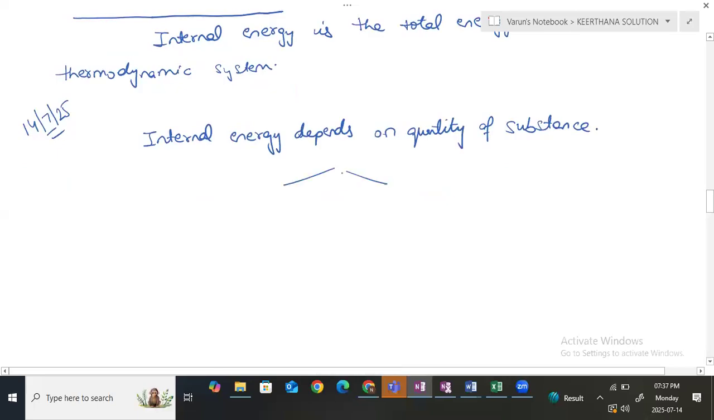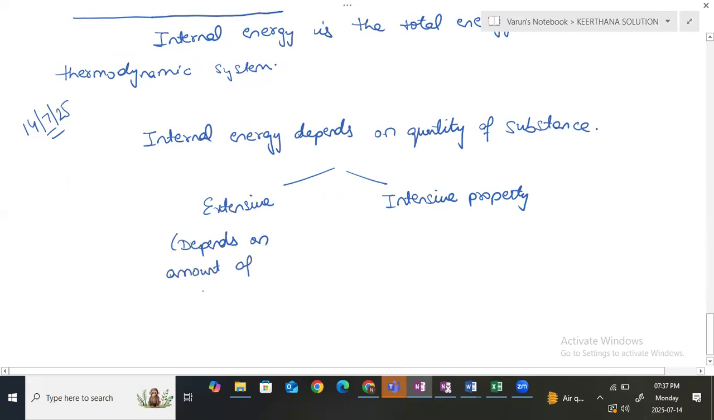Yes, ma'am. Basically we have two types of properties. One is the extensive property, and the other is the intensive property. Extensive properties are the properties that depend on the amount of substance, and intensive properties do not depend on the amount of substance.